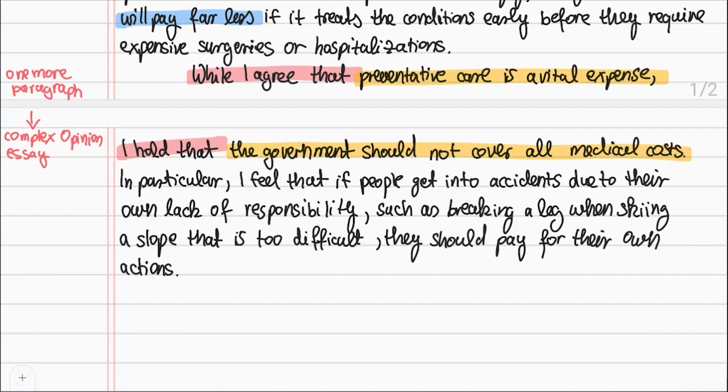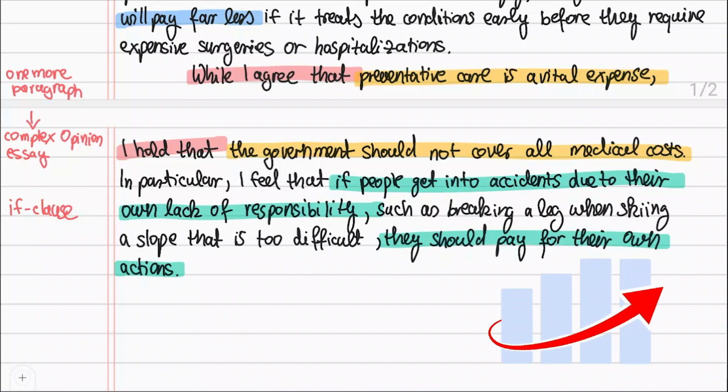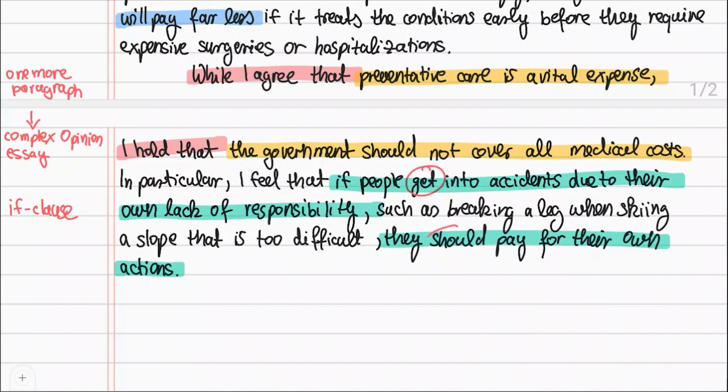One of my favorite complex sentence structures is an if clause. It shows a possibility that might not happen. It's great for giving examples. In this case, I'm giving the possibility of getting into an accident due to a lack of responsibility. If clauses are awesome because they show the IELTS examiner that you know advanced grammar and so really boost your score. Just be careful about the verb tenses in an if clause and make sure you use the correct ones.